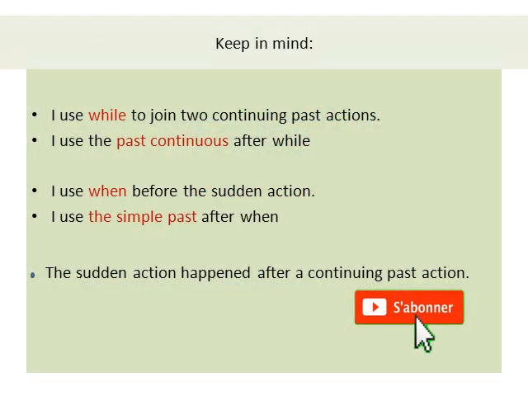Now keep in mind the following rules. I use while to join two continuing past actions. I use the past continuous after while. I use when before the sudden action. The sudden action is an action that happened suddenly and quickly. I use the simple past after when. The sudden action happened after a continuing past action.